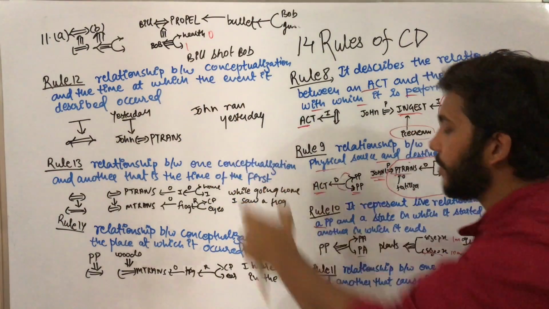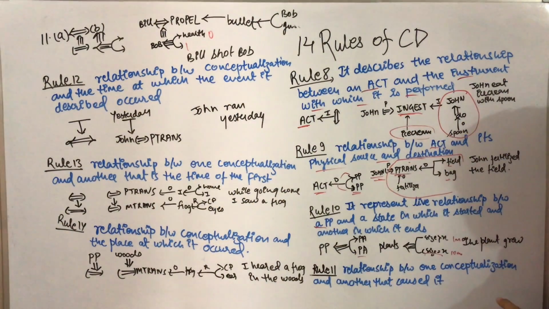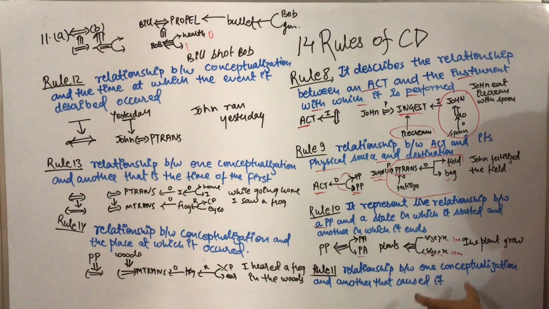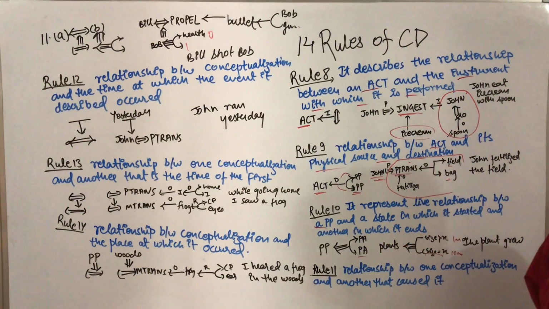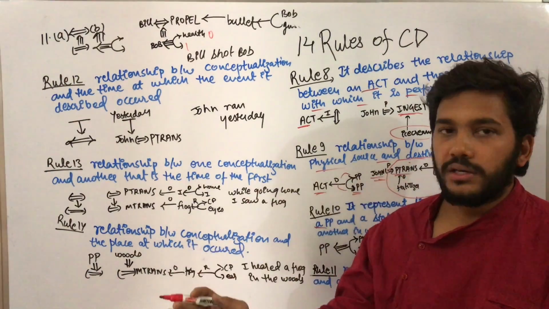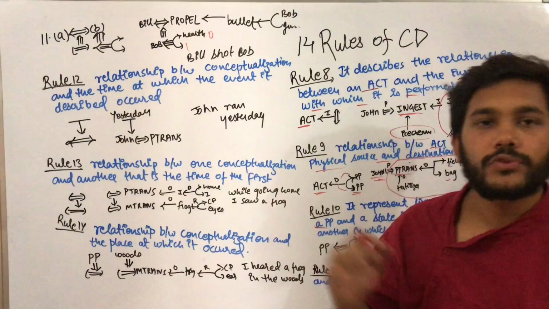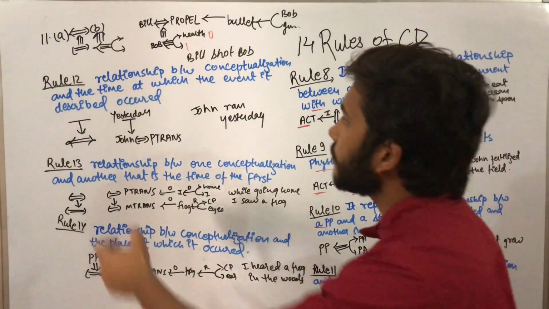For such situations, we are going to use rule 11, that is the relationship between a conceptualization and another that caused it. The conceptualization was that a bullet has been fired, and who fired the bullet? Bill has fired the bullet.